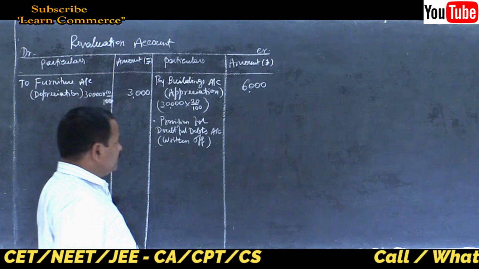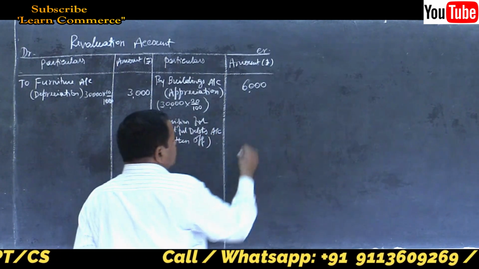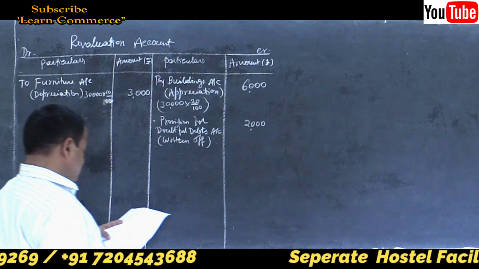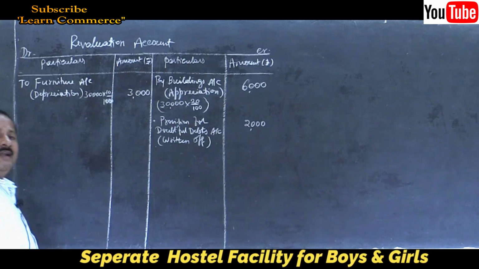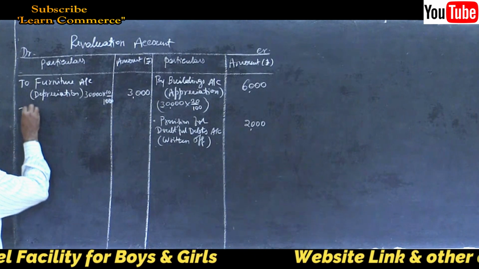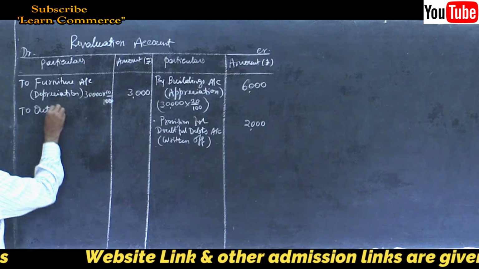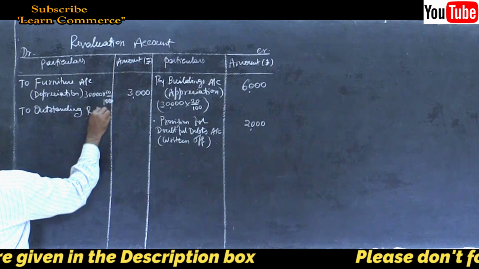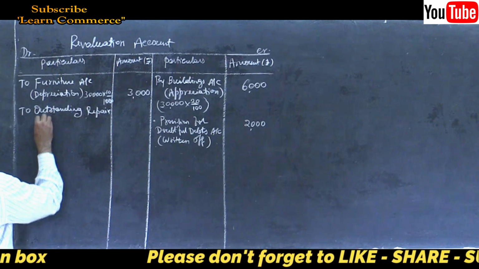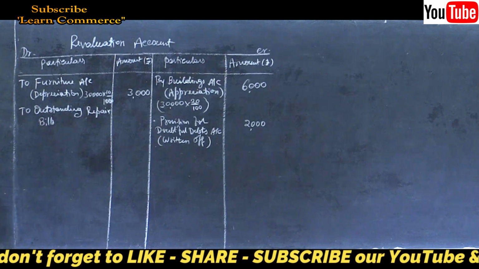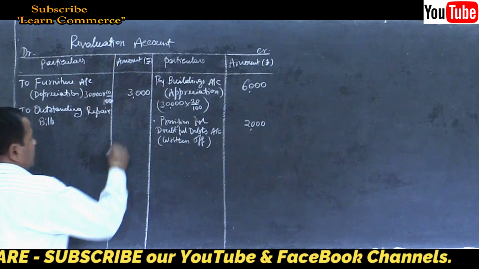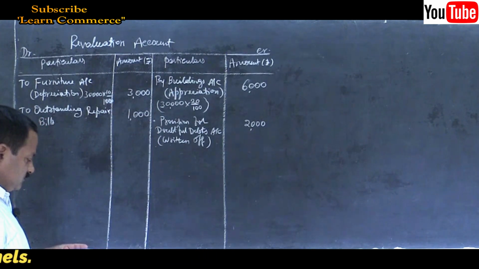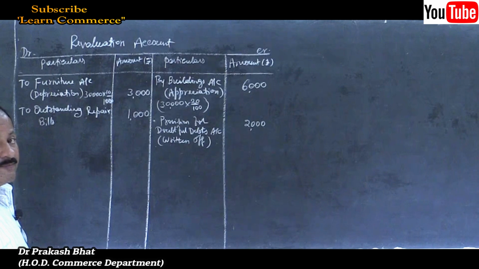How much is it? 2,000. Then there is outstanding repair bills. To outstanding repair bills, how much is it? 1,000. Yes, that's all. No other entries.